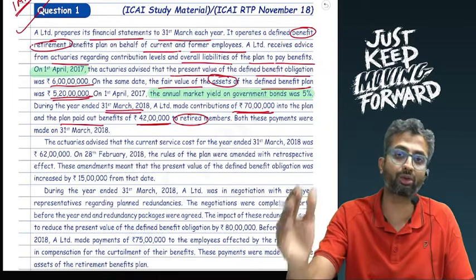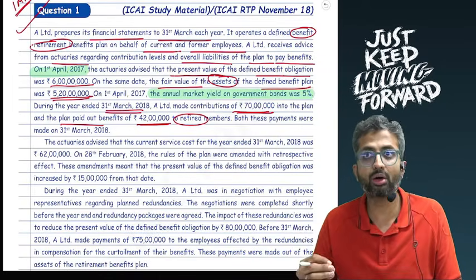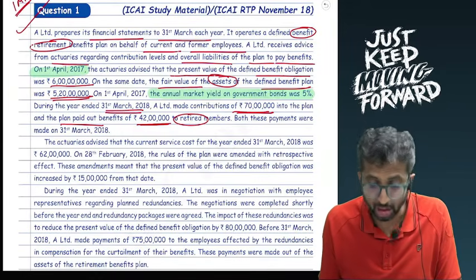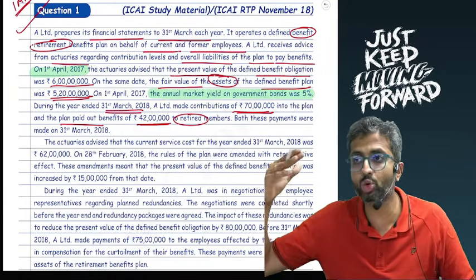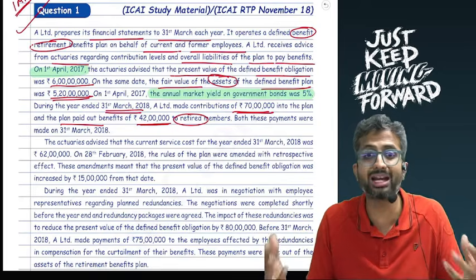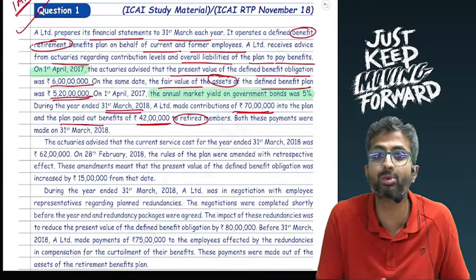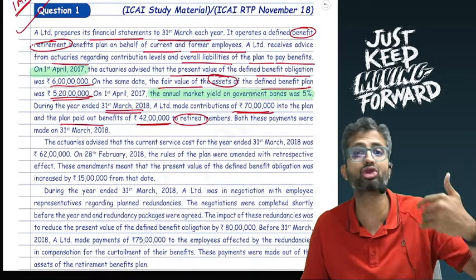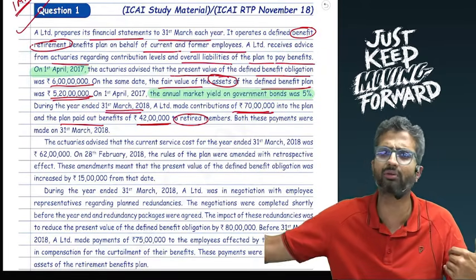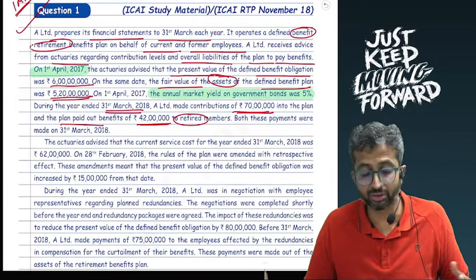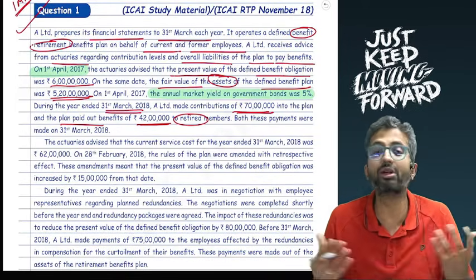But the thought should cross your mind that when 70 lakhs of contributions are received during the year, like I earned 5% return on the 5 crore 20 at the start of the year, I will also ideally earn some return on these contributions depending on the date when these contributions are received. So if contributions are received at the start of the year, I will earn a return for the entire 12 months. If they are received in the middle of the year, I will earn a return for 6 months. But if they are received at the end of the year, I will not earn any return.